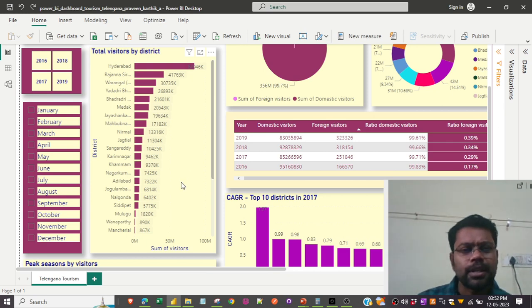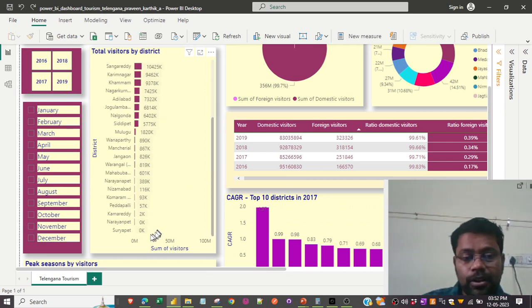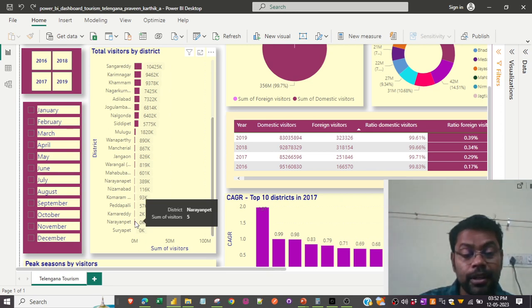The insight I can see out of this widget is that there are still a lot of districts that have less than 10 visitors. If you see Suryapet and Narayanpet, the numbers are very less, less than 10. If you see Kamareddy, again the numbers are very much less.